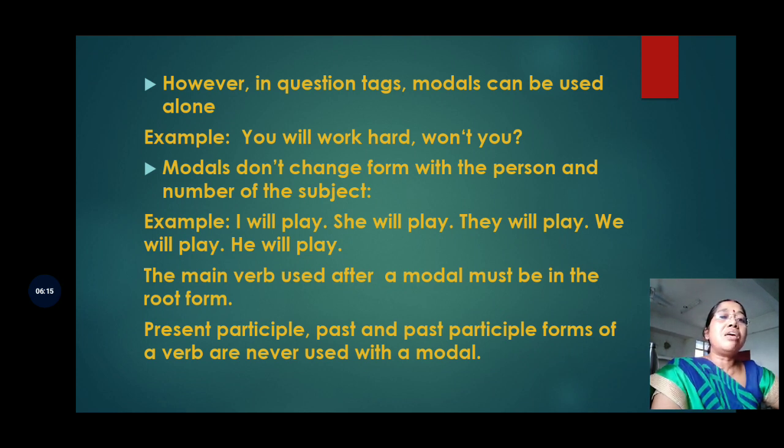Likewise, they will play, we will play. Now they and we are plural in number. They is a third person pronoun and we is a first person pronoun, and plural in number. But again, he will play. He is a third person pronoun, in number it is singular, but the modal remains the same whether the subject is they, we or he. They will play, we will play, he will play.